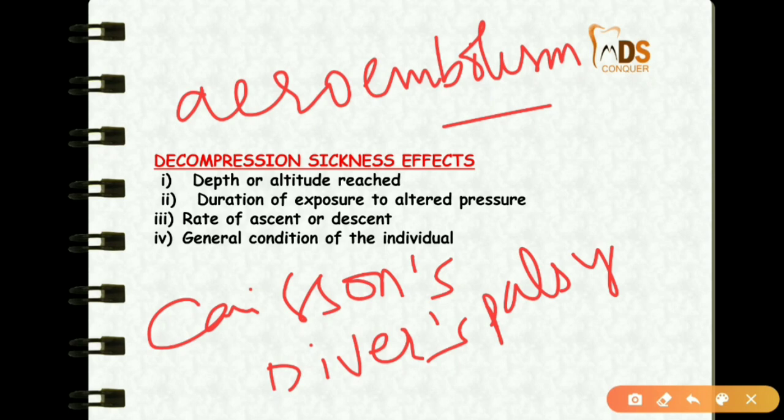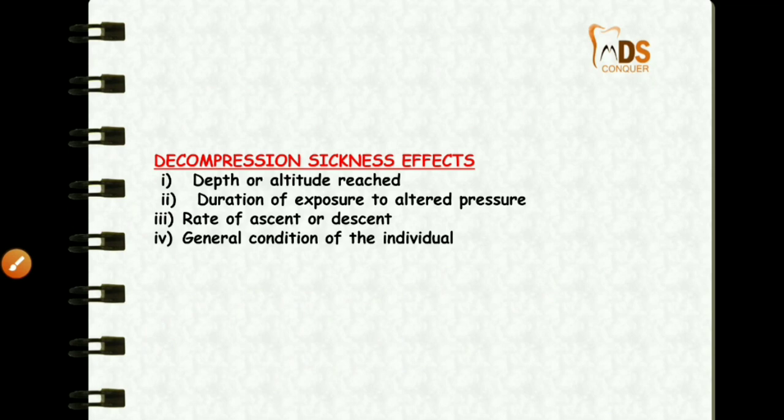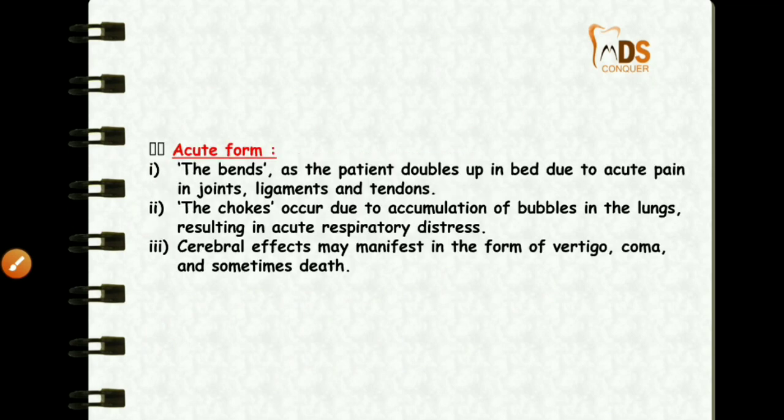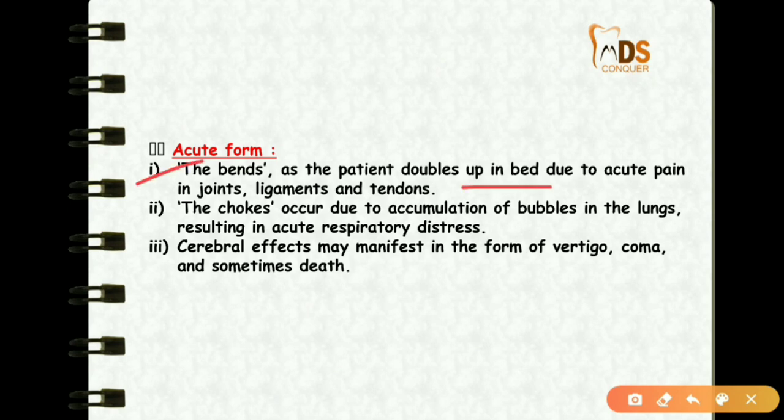So this is the pathogenesis behind decompression sickness. And in this decompression sickness, there are 4 factors: it depends upon depth or altitude reached, duration, rate of ascent or descent, and general condition of the individual. Then this has 2 clinical forms, acute and chronic. In the acute form, there are the bends, where the patient doubles up in bed due to acute pain in joints, ligaments and tendons.